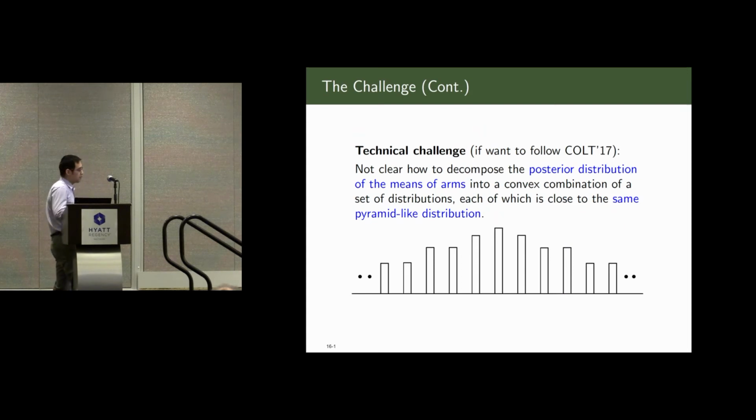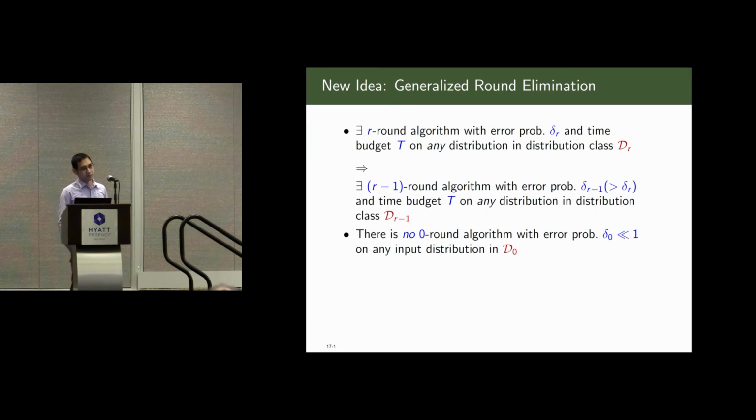At the beginning, we tried to see if we could follow the argument of the previous paper. In principle I think it is doable, but technically it's very difficult. It's not clear how we can decompose the posterior distribution into a convex combination of a set of distributions, each of which is close to the same pyramid-like distribution, which is much more complicated than the one spike distribution. So there's some technical challenge here. This is why we try to come up with some new ideas.